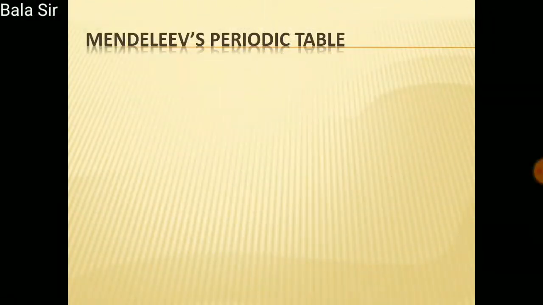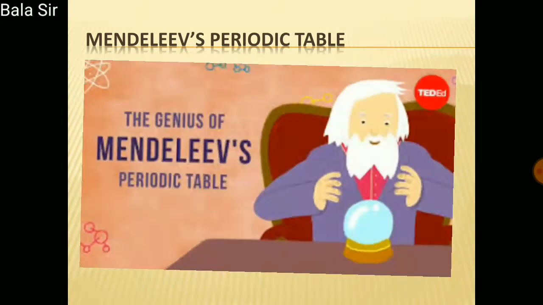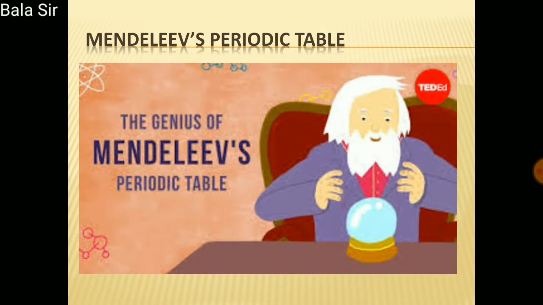So after Newlands' law of octaves, Mendeleev's periodic table. Mendeleev is a Russian scientist. His full name is Dmitri Mendeleev. He developed the periodic table of elements during the period 1869 to 1872 AD.